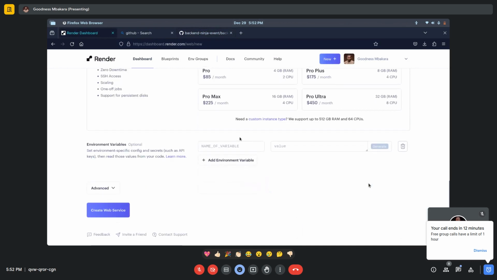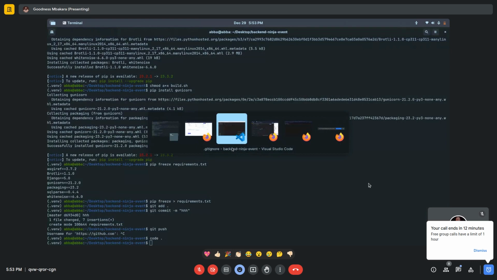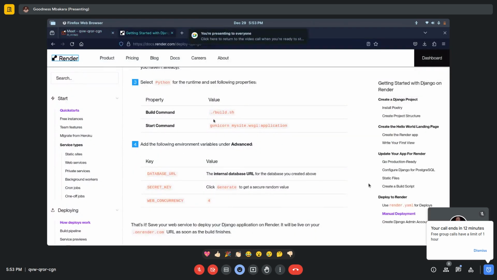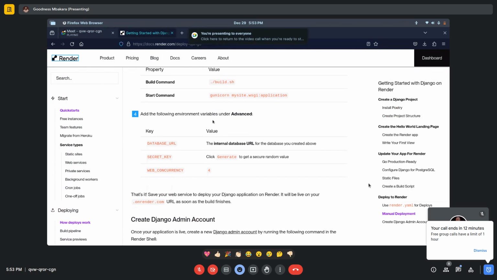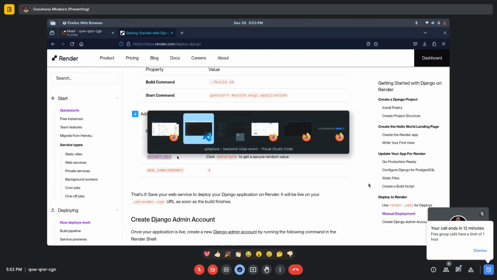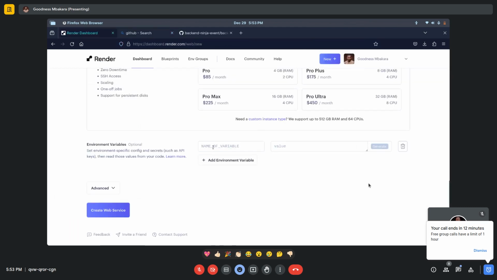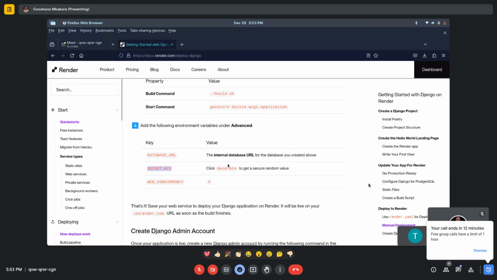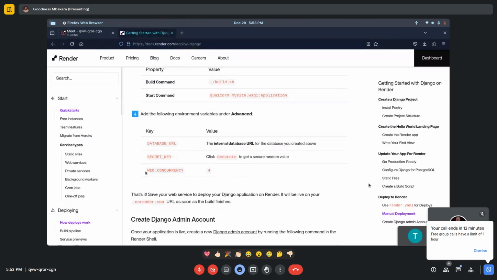So now environment variables, let's see what the documentation has to say, right? Documentation is over here. So now secret key, yep, we need to add this to our environment online. So secret key, we click on generate, we add a new one. They say click generate to get a secure random value. So we are just following the instructions.